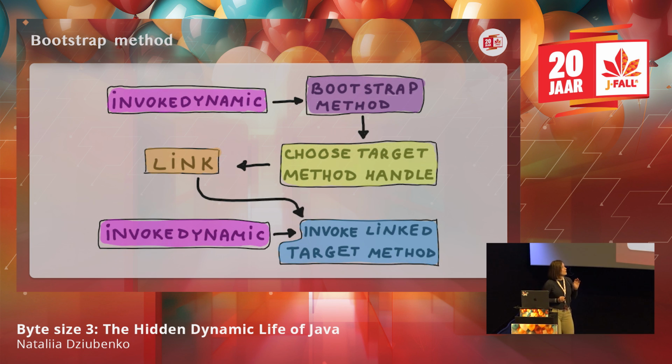When the JVM runs the bytecode and meets the invokedynamic instruction, it goes to this bootstrap method that is specified in the bytecode as well. The bootstrap method will do some logic. It can generate things, it can look up things, and it will choose the target method that it wants to invoke, and it will choose the method handle.